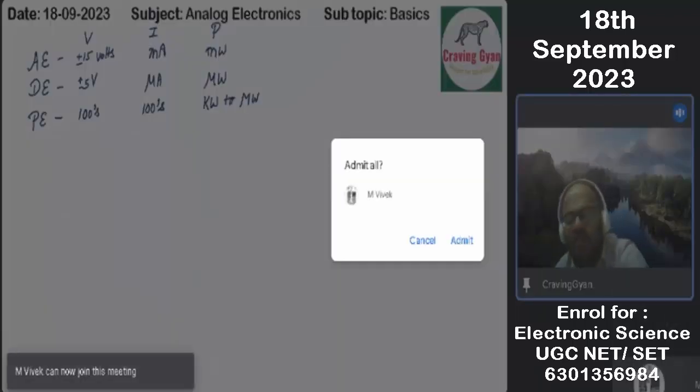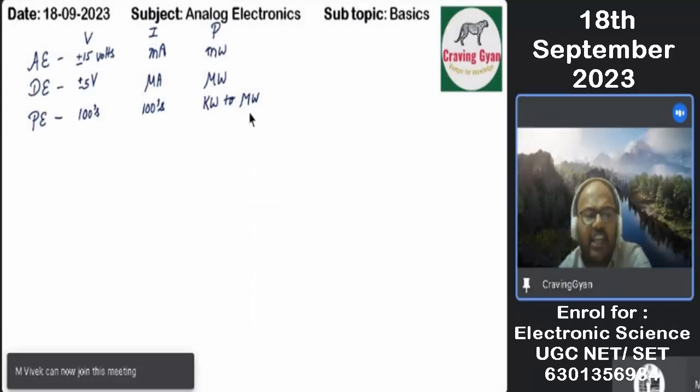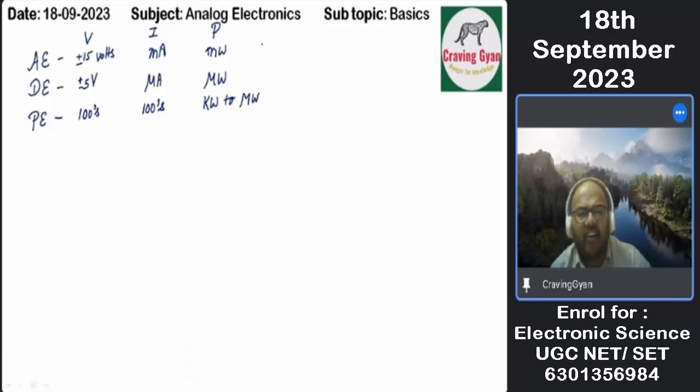Now look at the things carefully. In analog electronics and digital electronics, what is the efficiency we are going to consider? And in power electronics, what is the efficiency we are going to consider? And in power electronics, what is the material we are going to feed? One is, say suppose, an SCR.